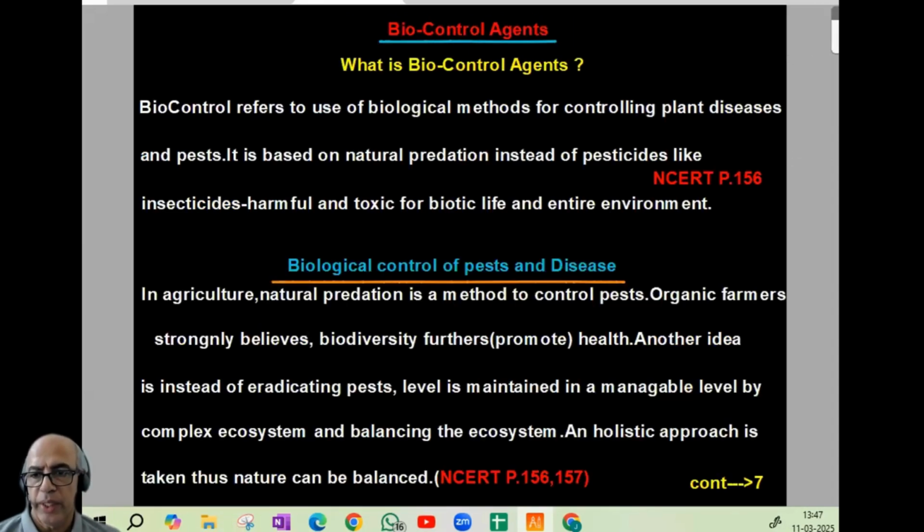So what is meant by biocontrol agents and what is the need for it? How we can avoid pesticides and insecticides and how it can be more eco-friendly. So biological control of pests and diseases. Organic farmers strongly believe biodiversity further promotes health. They think natural predation is a method to control pests. Another idea is that instead of eradicating pests, the level is maintained at a manageable level. Complex ecosystem and balancing the ecosystem, a holistic approach. That is given in pages 155, 156 and 157 of NCERT.